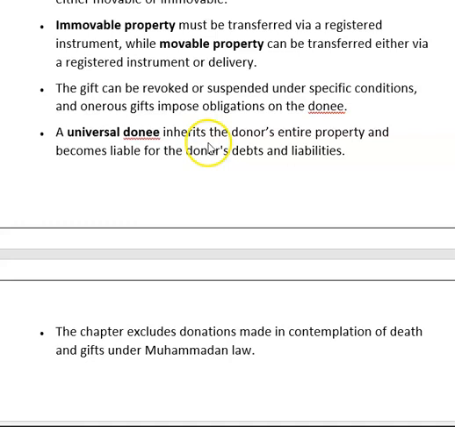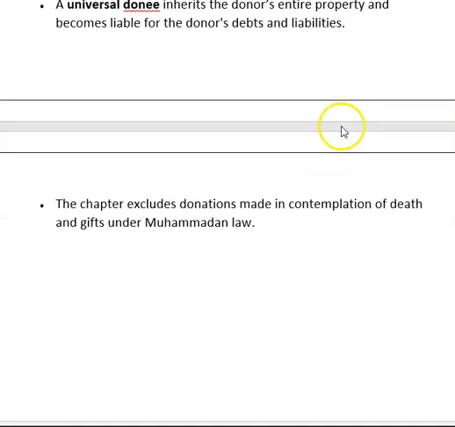A universal donee inherits the donor's entire property and becomes liable for the donor's debts and liabilities also. The chapter excludes donation made in contemplation of death and gift under Mohammedan law. This is a separate rule, Mohammedan law. We will learn it in a separate session.